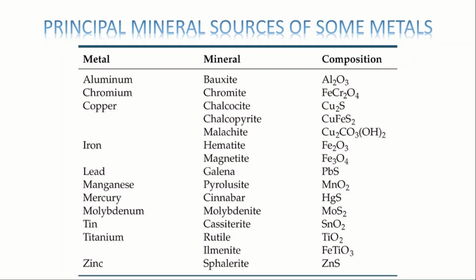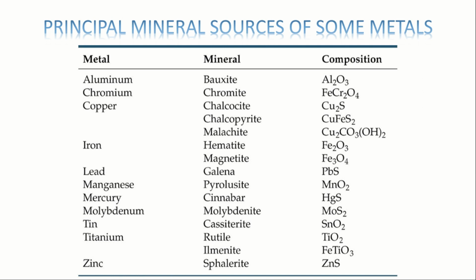Next is the principal mineral source of some metals. We have to know the mineral and its composition. For aluminium, the mineral is bauxite. Bauxite is that mineral which consists of two or more materials inside, from which aluminium will be extracted. So that is called a mineral.